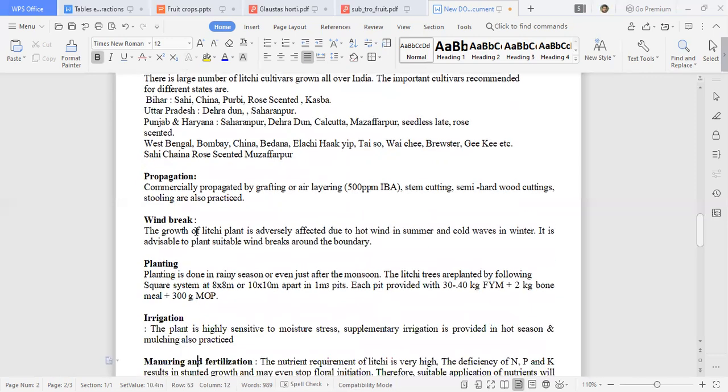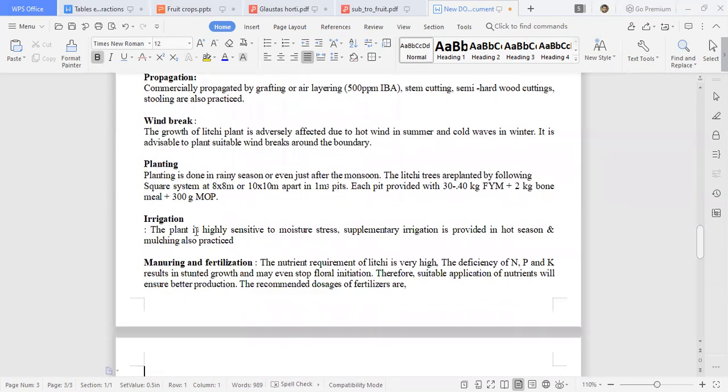They will reduce your wind velocity, and in that way your crop will not get affected. Sometimes hot winds cause a problem of sun burning of leaves, and if fruits are there, there will be a problem. So in that way we can protect our crop. So planting is done in the rainy season or at the onset of monsoon.